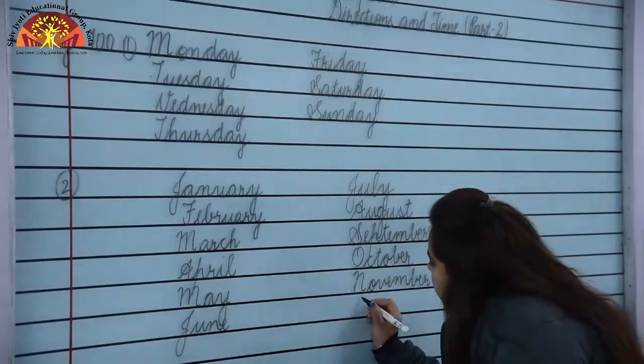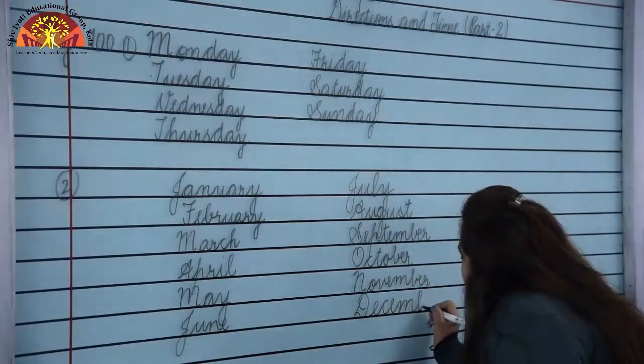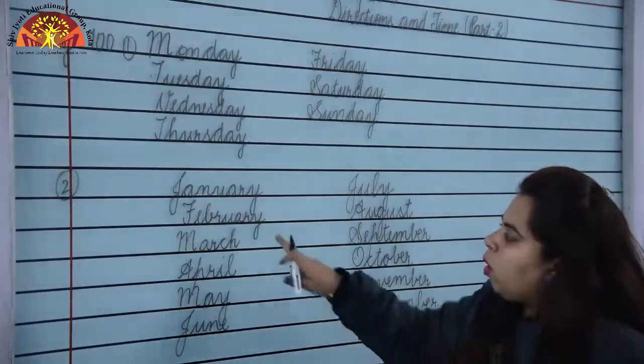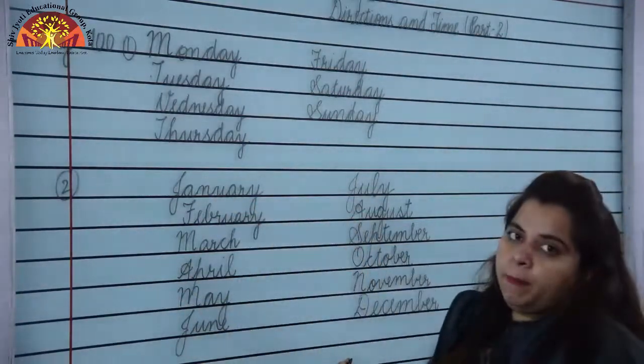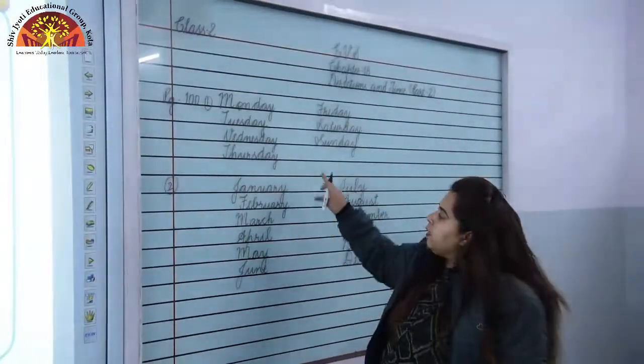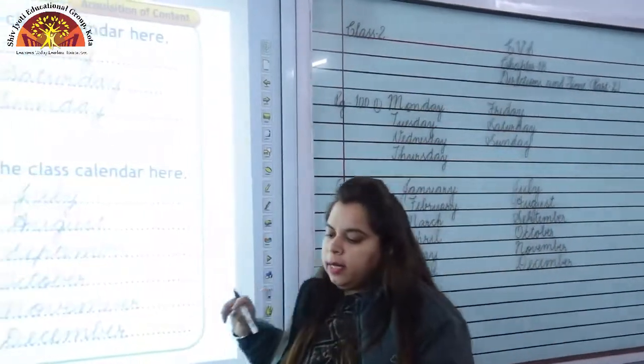And last is December, D-E-C-E-M-B-E-R, December. D will be capital. All the first letters will be capital. Children, I hope you have understood days of the week and months of the year. Now let's switch to the next question.